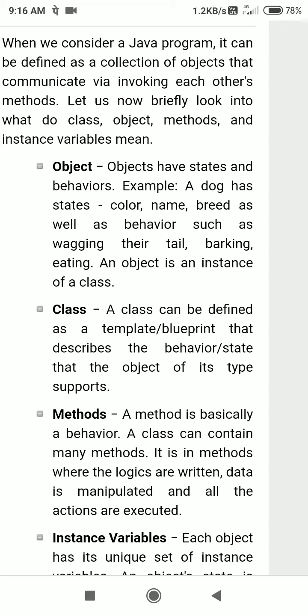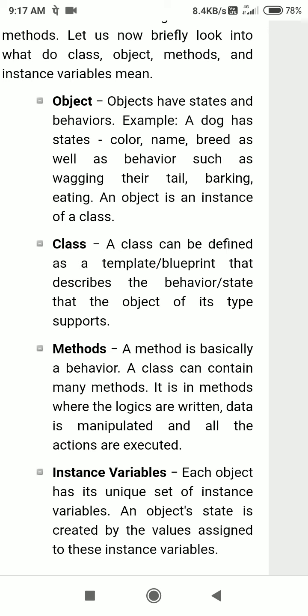So here we are going to see the behaviors and states of an object. Dog, we know that a dog can move its tail always. It moves its tail. It barks. It eats. These are the basic behaviors of a dog. Now let us see what is a class. A class can be defined as the template, the blueprint, that describes the behavior of an object and the type it supports.